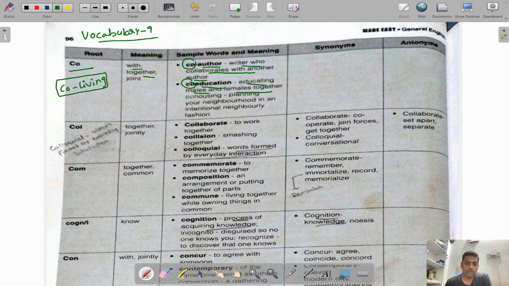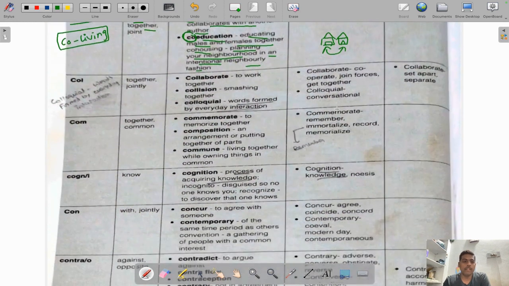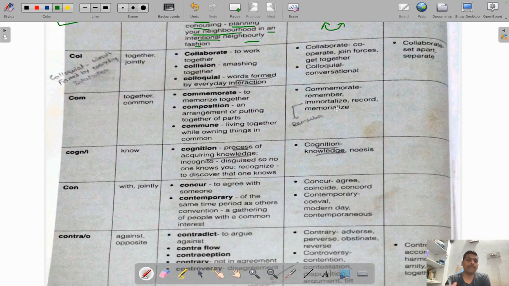Coming to the next one, co-housing. Co-housing means houses that are together. The exact meaning is planning your neighborhood in an intentional, neighborly fashion. For example, let us say there is one house here, and there is another house which is located together with it. So that is co-housing. Here co means together.